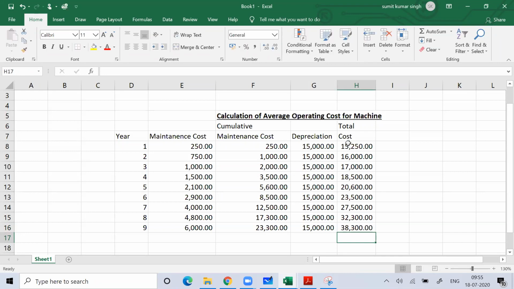Total cost is the sum of your depreciation and the cumulative maintenance cost. Do that.